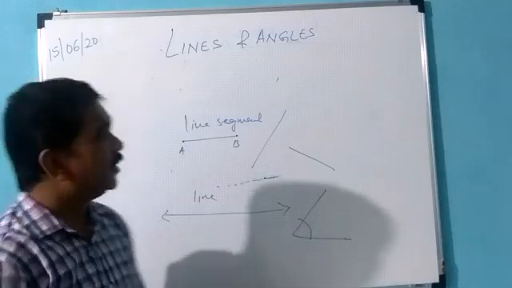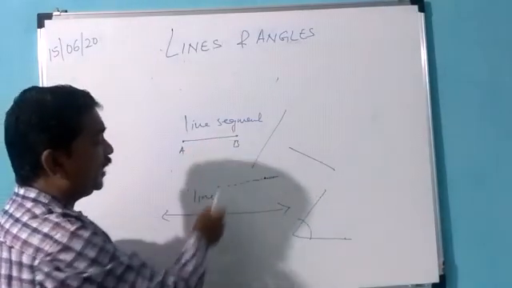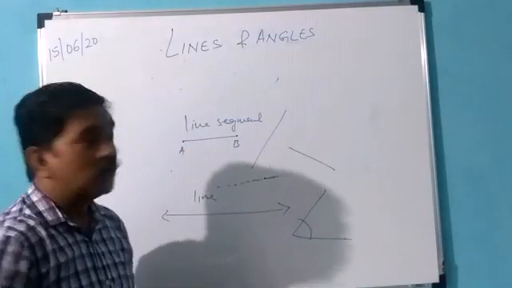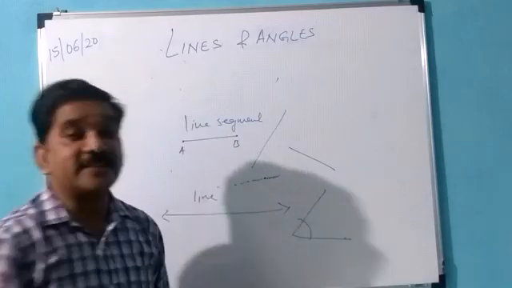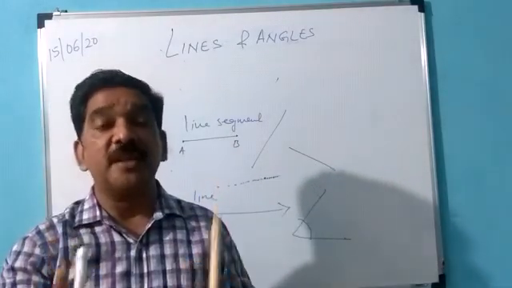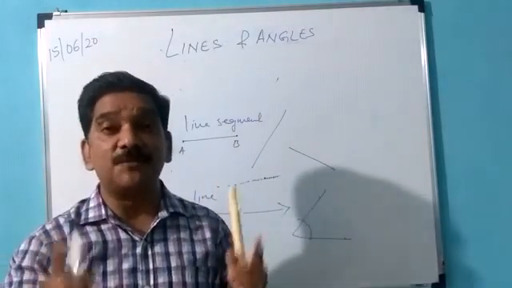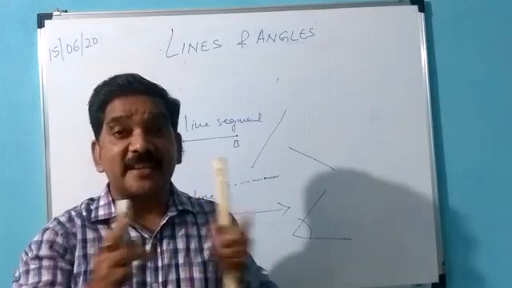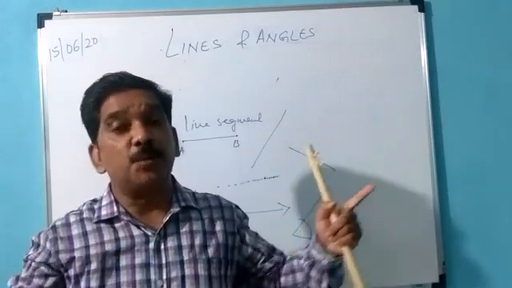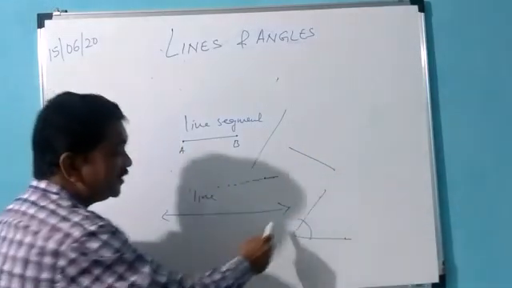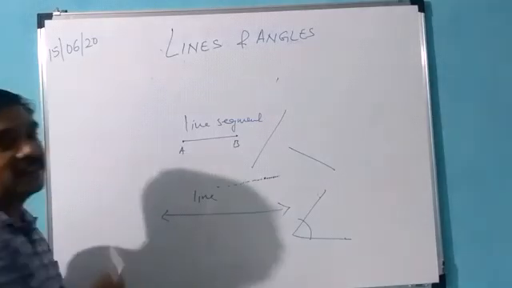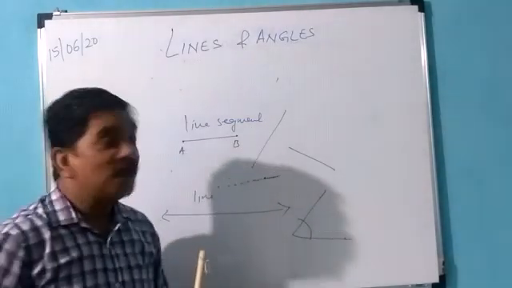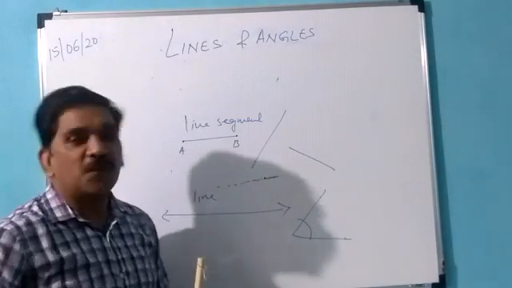I hope it's very clear what is a line segment and what is a line. A line segment has two fixed points, whereas a line doesn't have two fixed points. It extends endlessly in both the directions. Both directions means this is one direction and this is the other direction. Clear? So this is what I have to say for today.